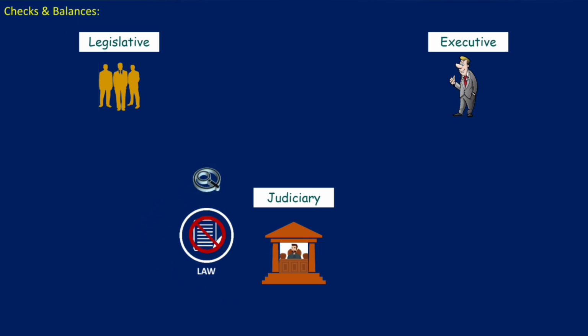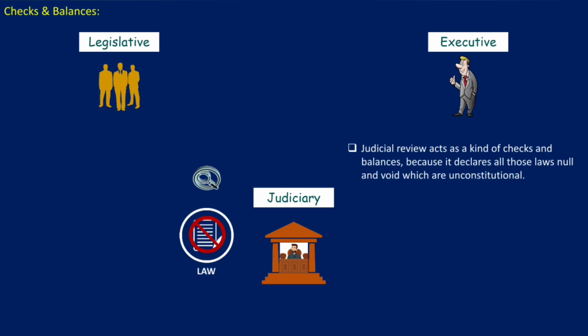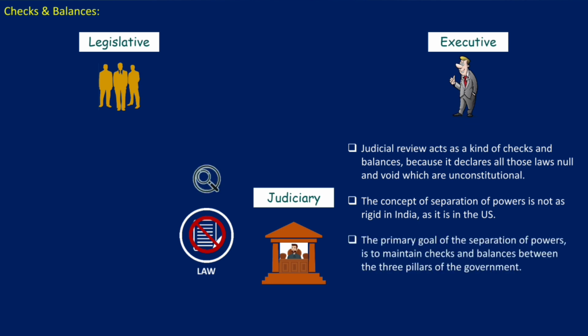So judicial review acts as a kind of checks and balances, and that is why it is also said that the concept of separation of powers is not as rigid in India as it is in the US. This concept is followed quite rigidly in the US. So the primary goal of the separation of powers is to maintain checks and balances between the three pillars of the government.